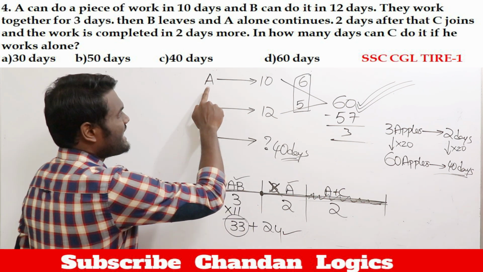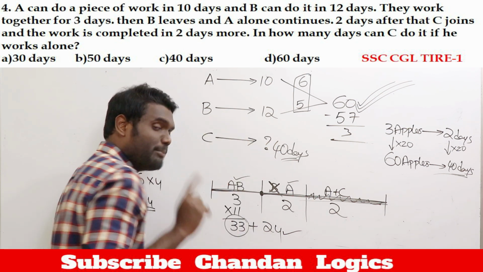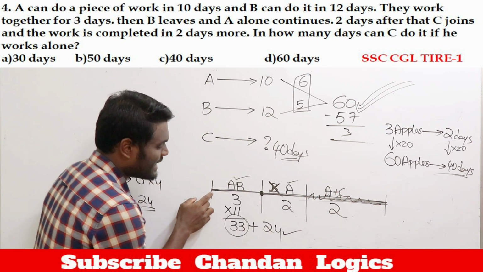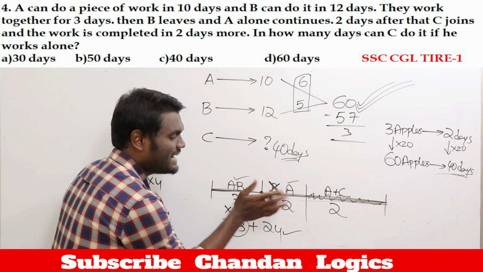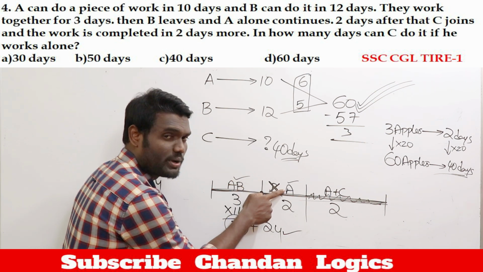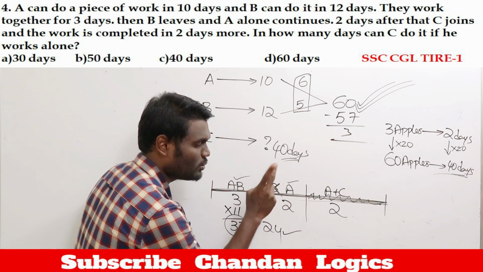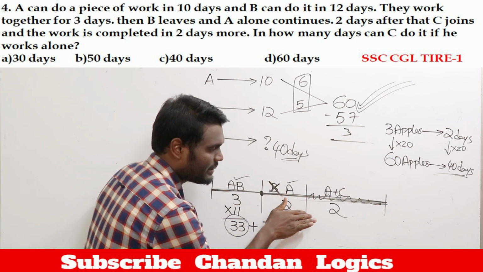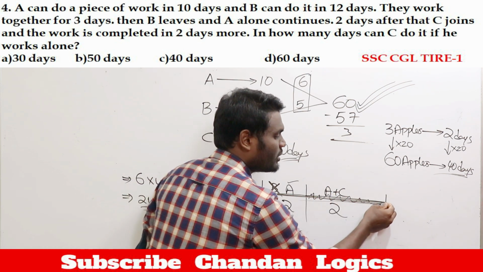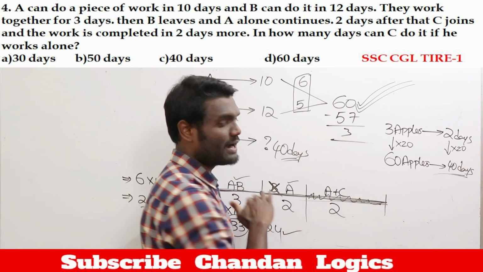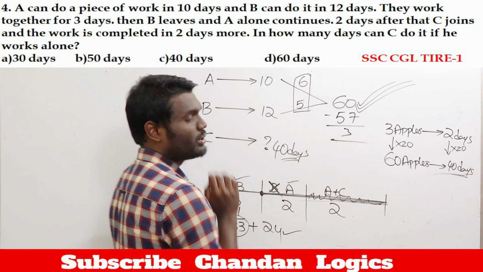If you observe here, A can complete the work in 10 days, B can complete the work in 12 days. They both started the work, and they worked for 3 days of time. After that, B left. B left means only A is working. A worked for how many days? 2 more days, which means A worked for 2 more days alone. After that, C joined him. So C joined him and both of them continued the work for how many more days? 2 more days, and the work is completed. Now your question is to say C alone can complete the work in how many days?